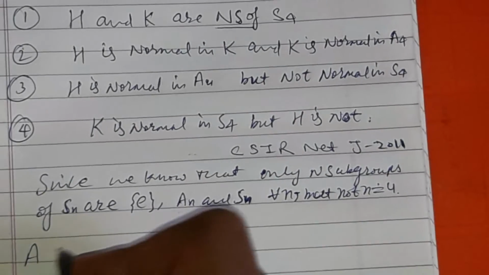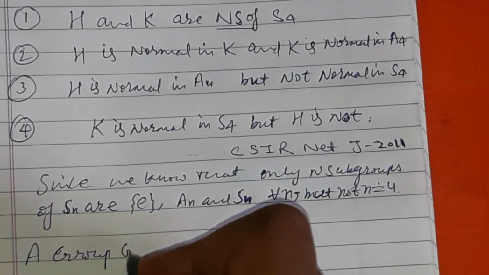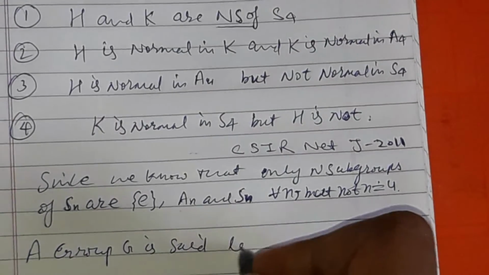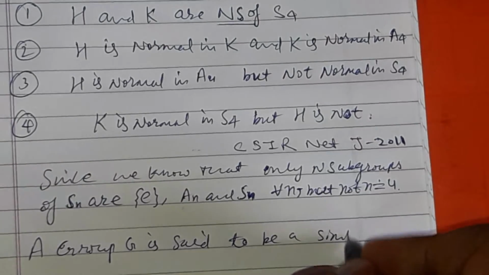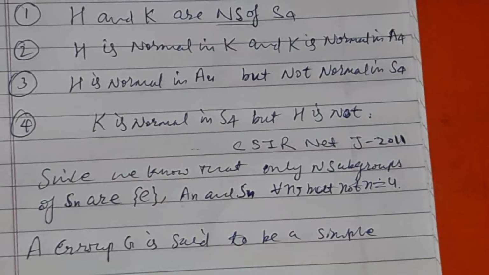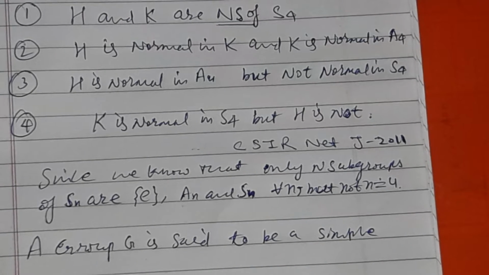A group G is said to be simple if its normal subgroups are only improper subgroups, either the identity or itself. Then that group is a simple group.